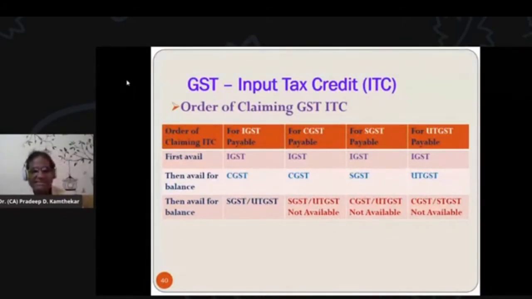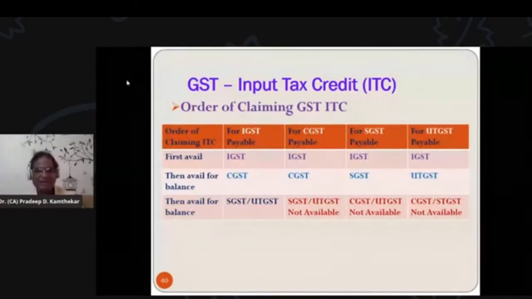When it is for CGST payable, when the transaction is within the state, then 50% is CGST, 50% is HGST. When the transaction is within the same union territory, 50% CGST, 50% UTGST. So in that case, when 50% that CGST is payable, from that CGST, first we have to avail input tax credit for IGST balance. And if that is not sufficient, then only we can go for CGST input tax credit.